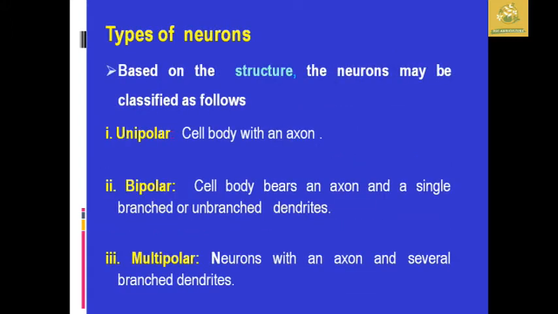After that, the types of neuron. Based on structure, neurons are classified as unipolar, bipolar, and multipolar. Unipolar neurons have a cell body with an axon. Bipolar neurons have a cell body which bears an axon as well as a single unbranched dendrite. Multipolar neurons have an axon as well as several branched dendrites. These are the three different types of neuron structures.